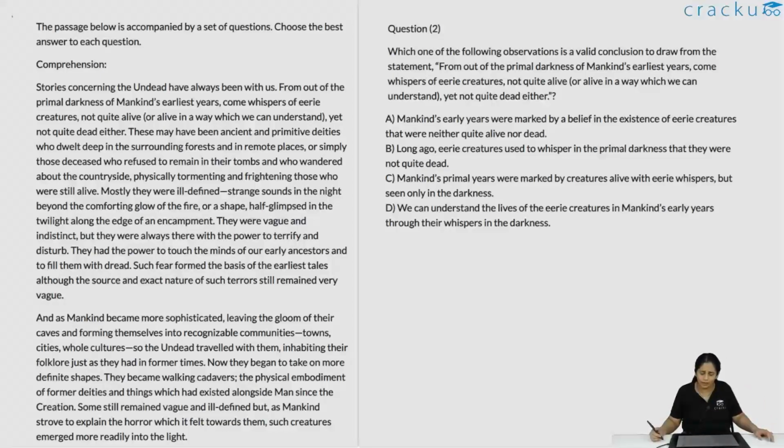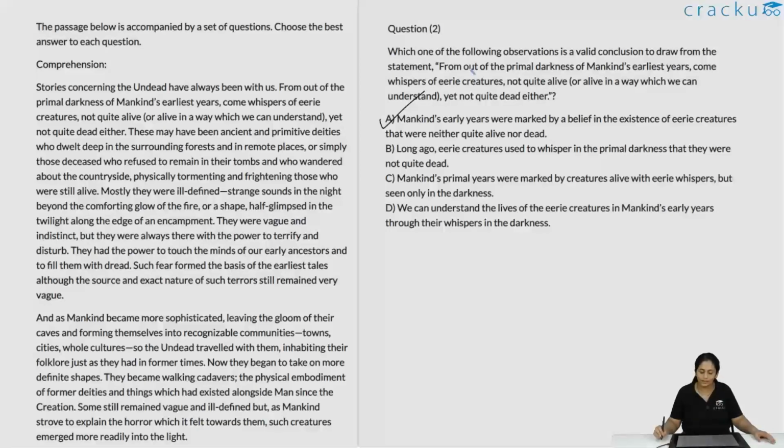So let's take a look at the options. Which one of the observations is a valid conclusion? Mankind's early years were marked by a belief in the existence of eerie creatures that were neither quite alive nor dead, which is the correct thing. We believed in the existence of these creatures which were neither quite alive nor dead. This is exactly capturing the conclusion that is being made in the paragraph.